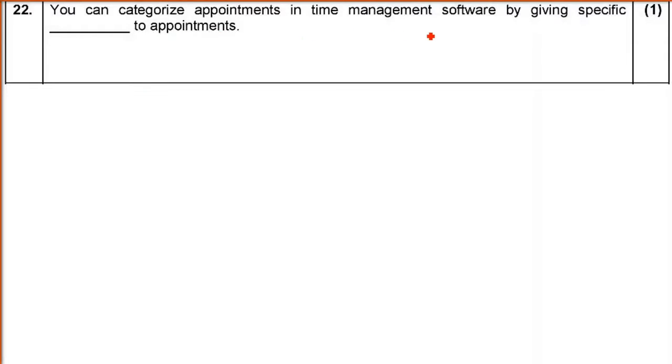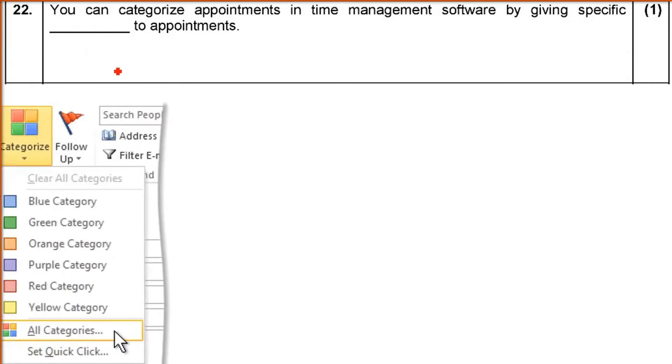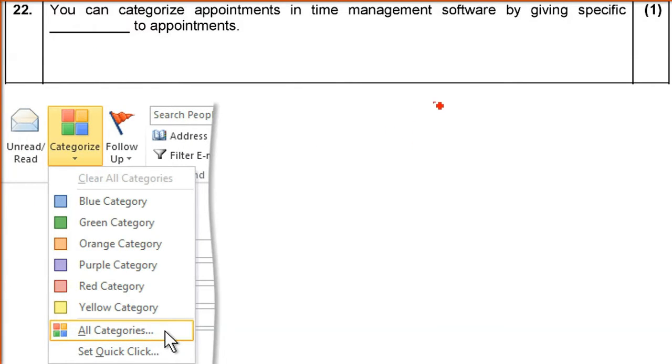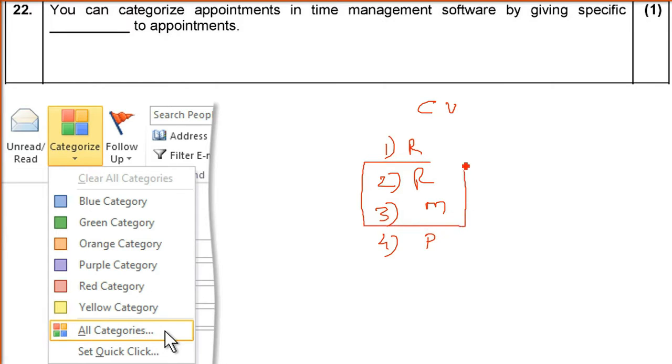You can categorize appointments in the management software by giving specific dash to appointments. In order to categorize something and to understand, for example, corona vaccination: one person has an appointment, Ram, another is Rahim, the third is say Mona, the fourth is say Peter. Now the second and third are medical staff. So in order to treat them differently, to give them a proper appointment time and to understand that they are medical staff, we can color them in a different color. So coloring is a way of categorization.